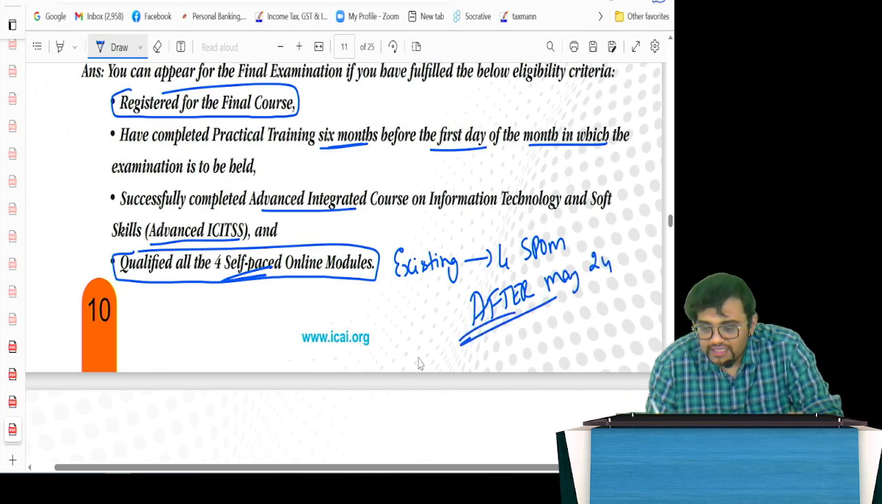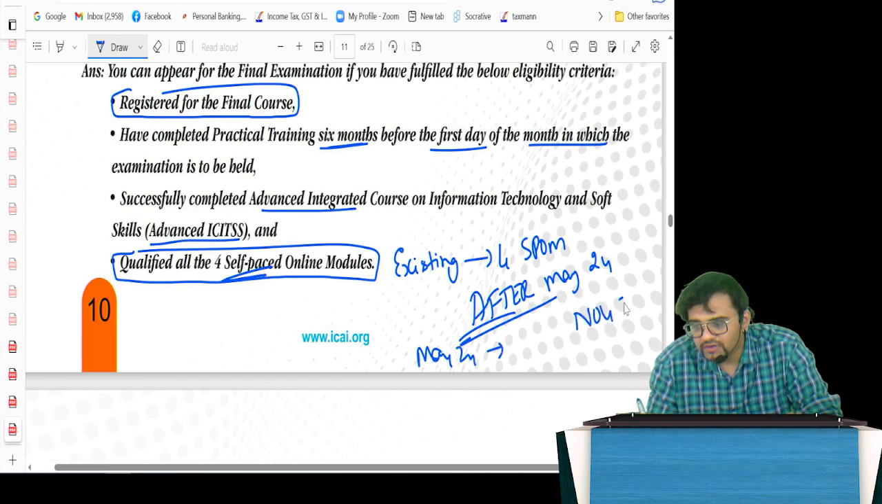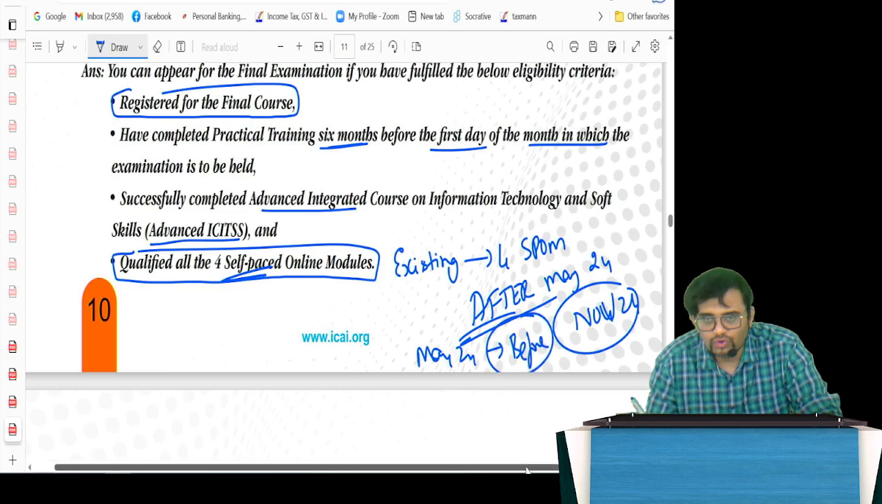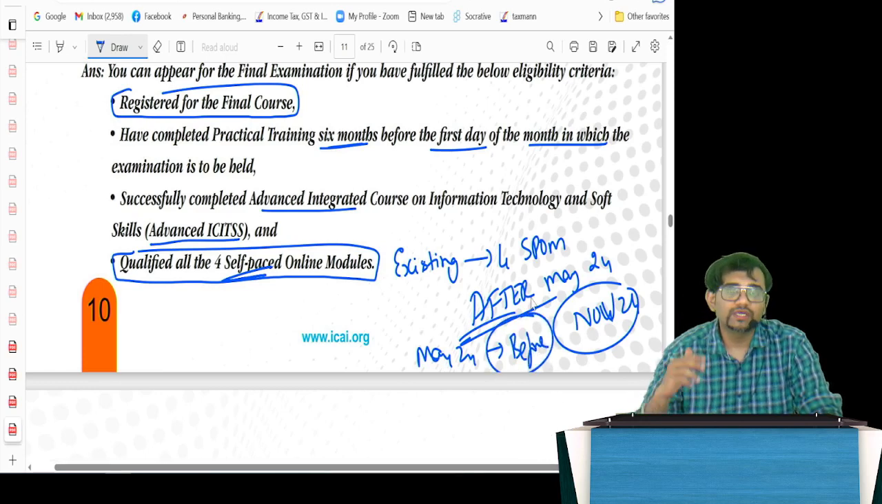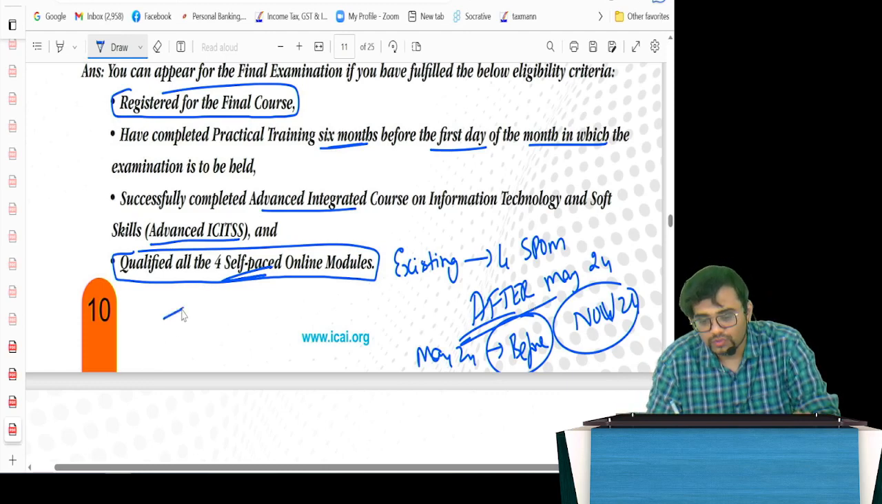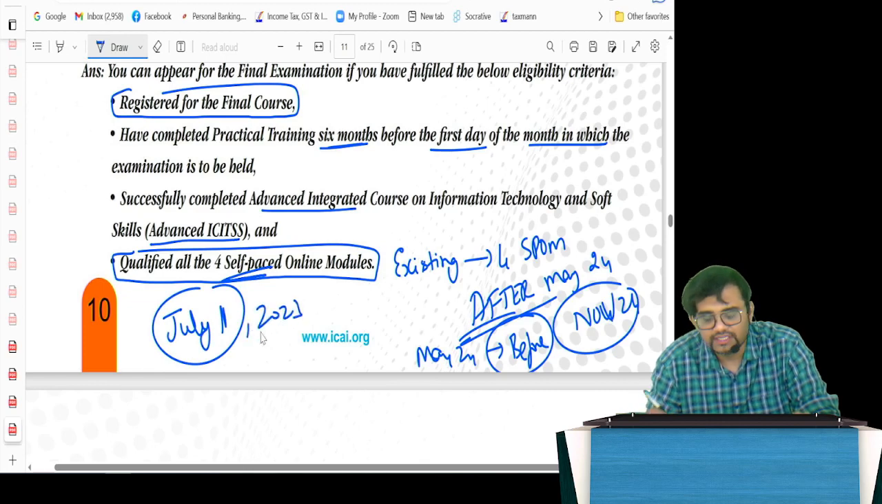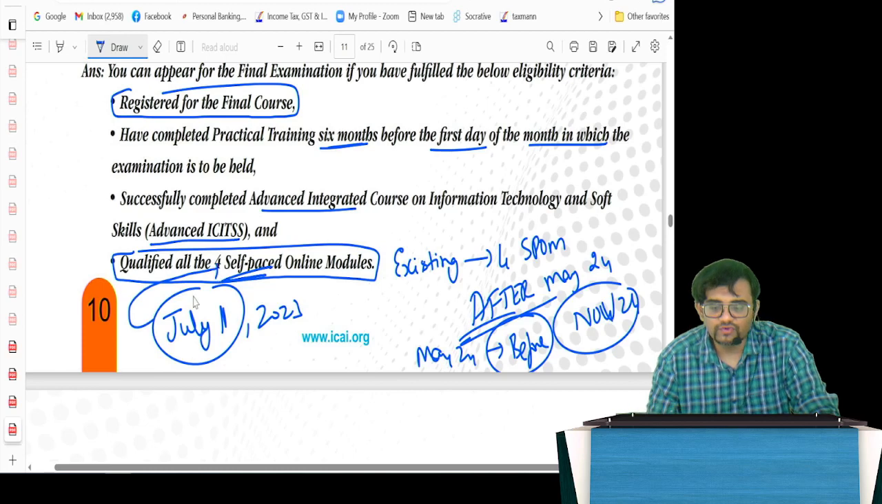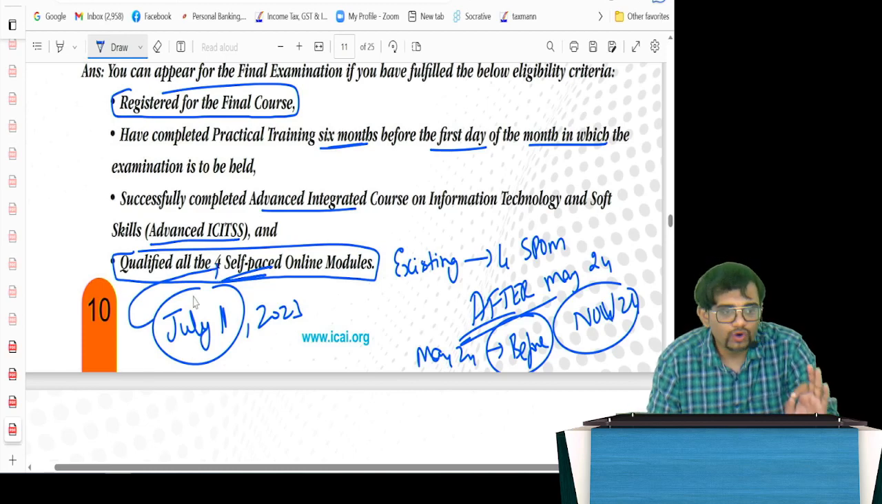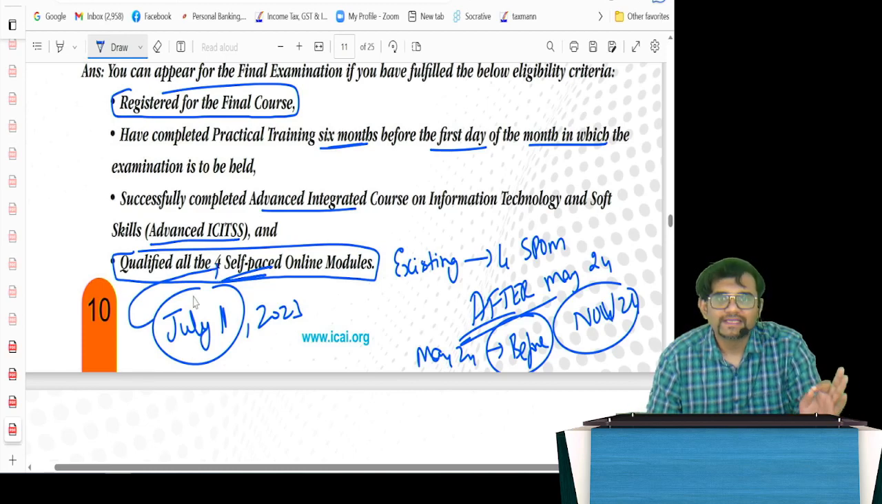Suppose you fail in the May 24 examination, then before you write the November 24 examination, you need to pass this exam before. This is for the existing students who are converting. But fresh registrations, those who will be registering or who have started registration from July 1st, 2023, there is no exemption. You have to qualify the 4 self-paced online modules before you can appear for the CA final examination.